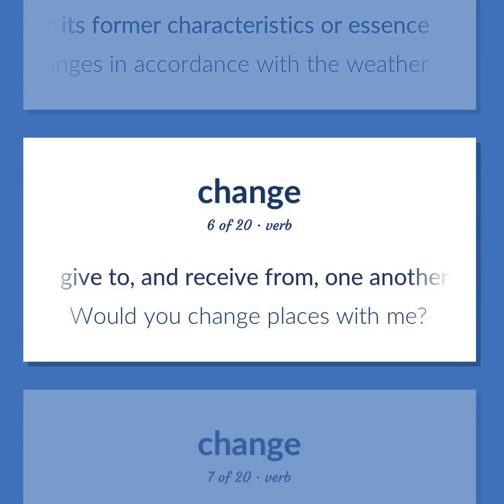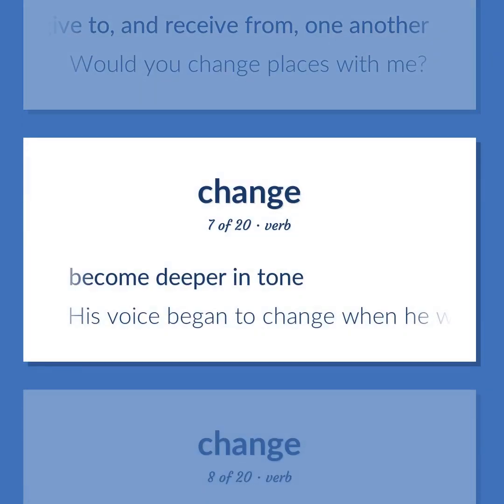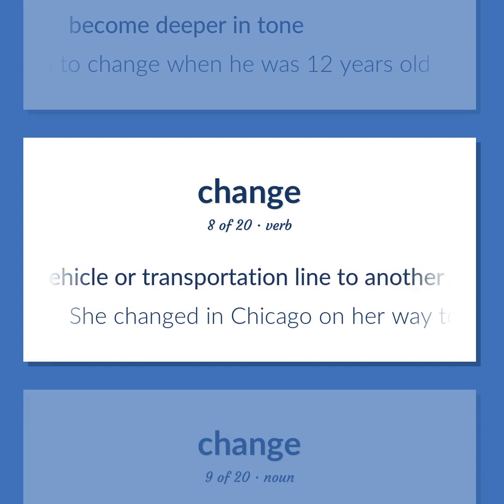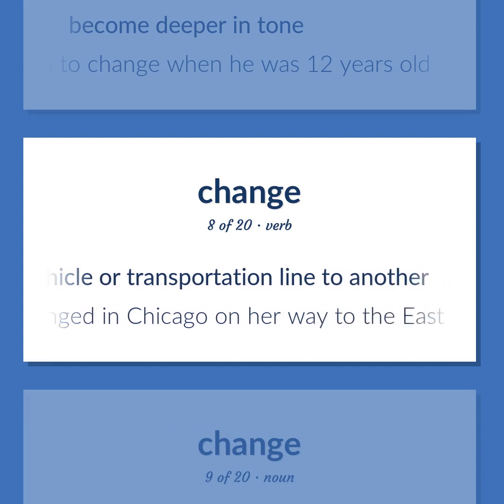Give to, and receive from, one another. Would you change places with me? Become deeper in tone. His voice began to change when he was 12 years old. Change from one vehicle or transportation line to another. She changed in Chicago on her way to the East Coast.